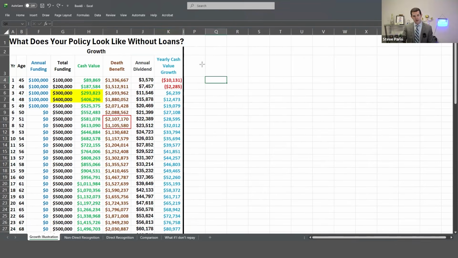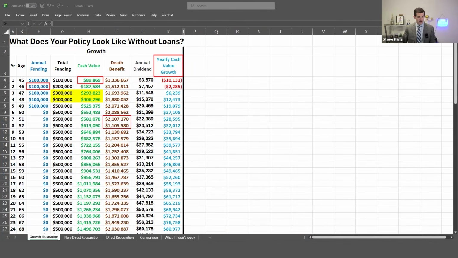So what I like to add is a column that says yearly cash value growth, because the dividend column is so confusing. We're going to focus on the dividend column when we look at non-direct and direct recognition, but boy, does it confuse people. The yearly cash value growth column just shows your bottom line growth year over year. To simplify, if we look at year 1, you're at 89,869.